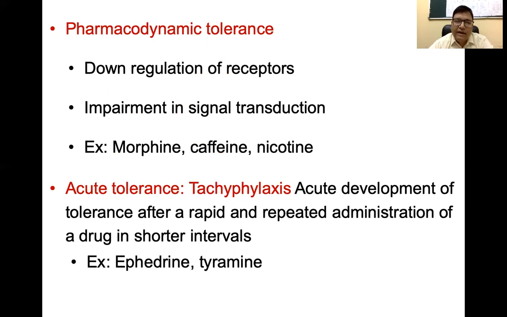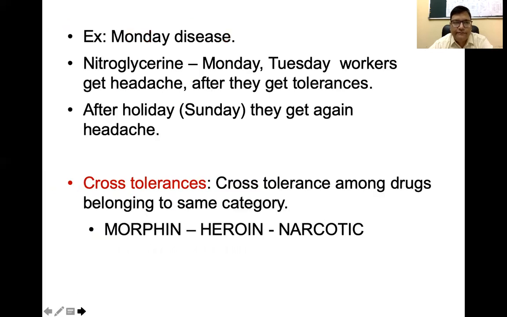So tachyphylaxis is actually a type of tolerance which is very acute, which develops very rapidly with repeated administration. Monday disease is a type of tachyphylaxis. What happens? The persons who are working in certain factories where nitroglycerin was used, from Monday to Tuesday, have a headache, and after that they get tolerant.